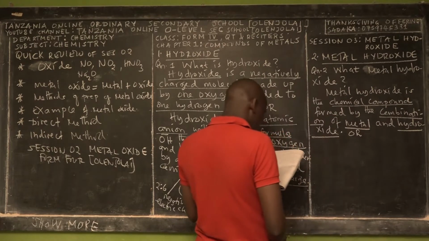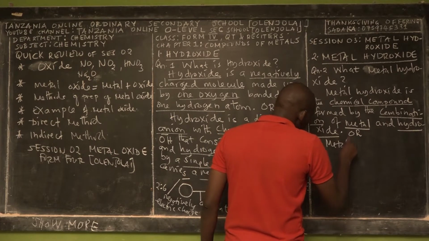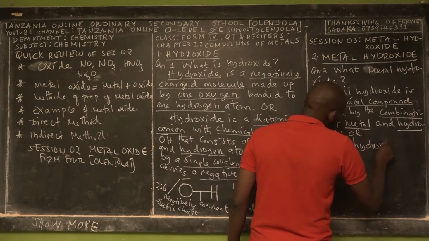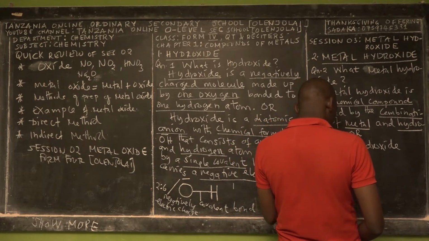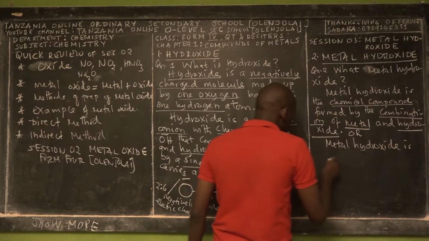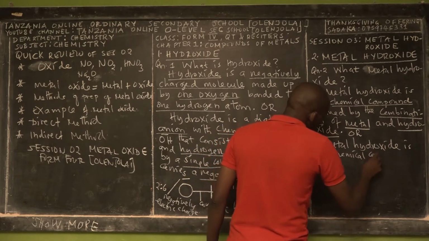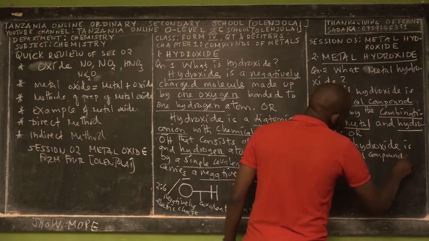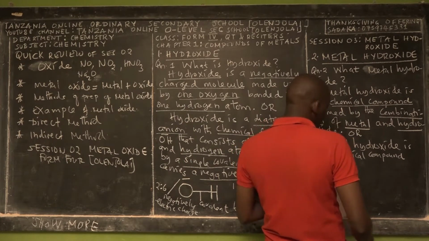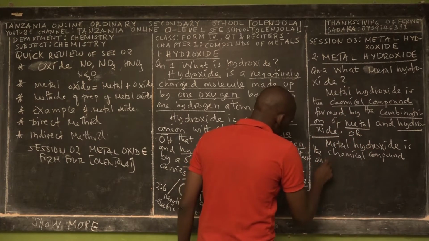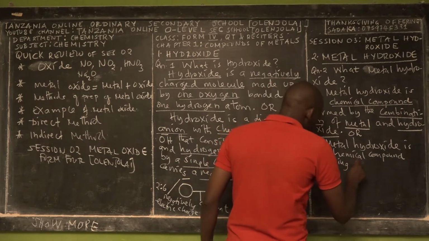Other sources define metal hydroxide in this way. Metal hydroxide, ladies and gentlemen, is a chemical compound containing a metal cation.